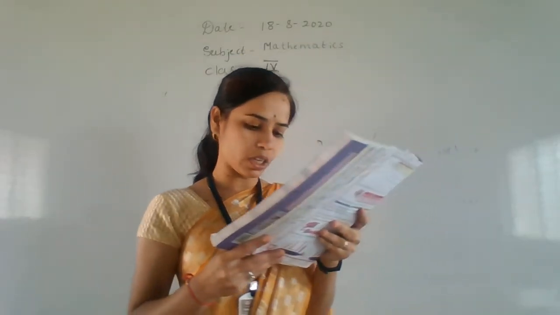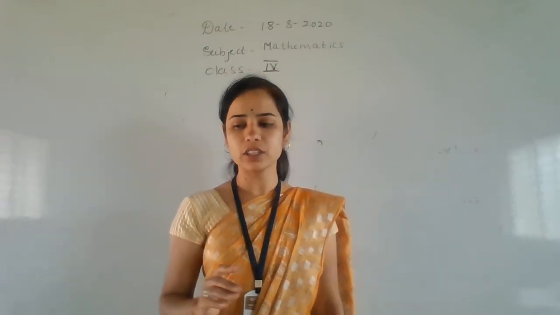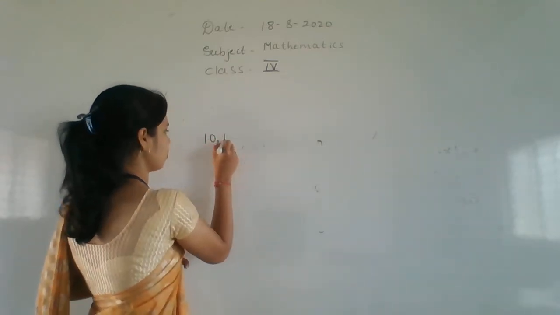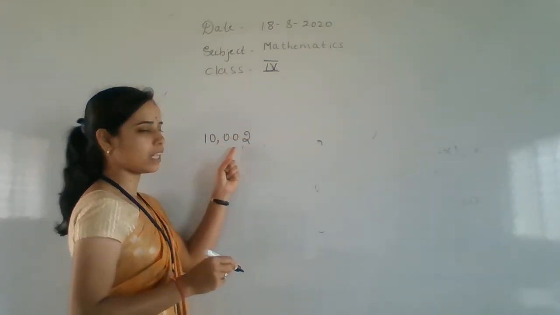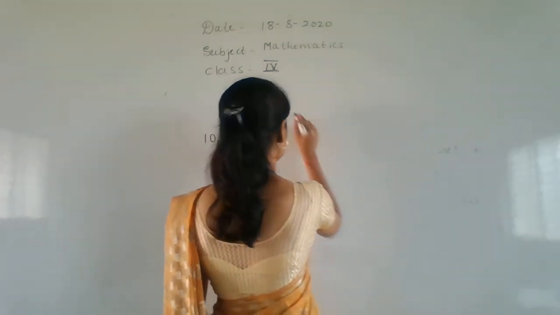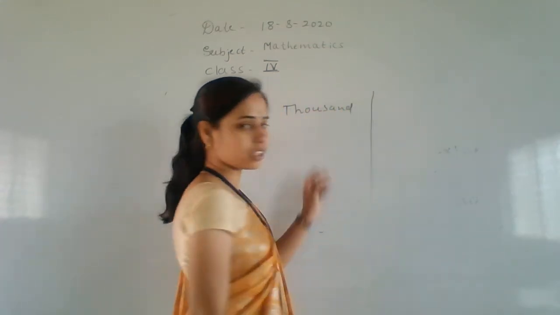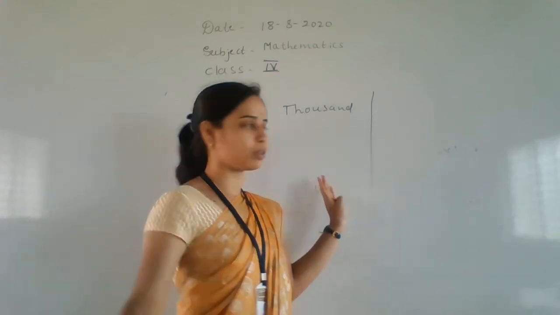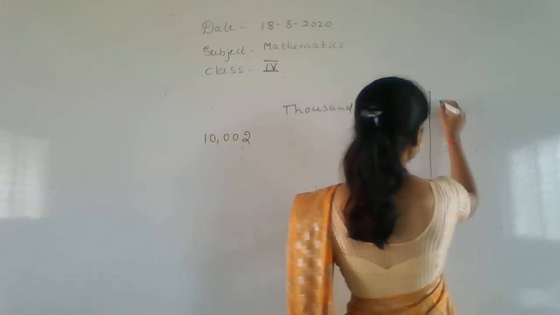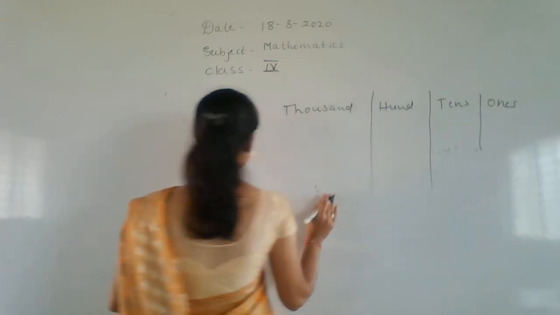Write the following numbers in the place value chart. Okay. They have given their numbers. What is that number? How do you read this one? 10,002. Okay. The place value chart they have given there. Thousand, when does it come? 1000 comes, 10,000 comes. Okay. After that 100, tens, ones. Okay. Then see here.